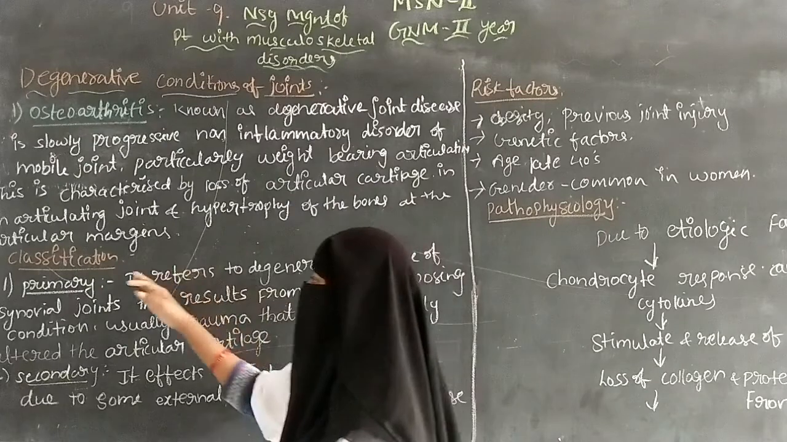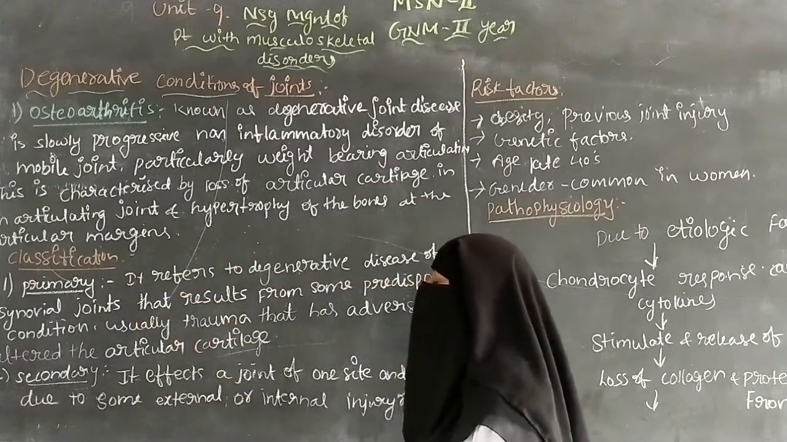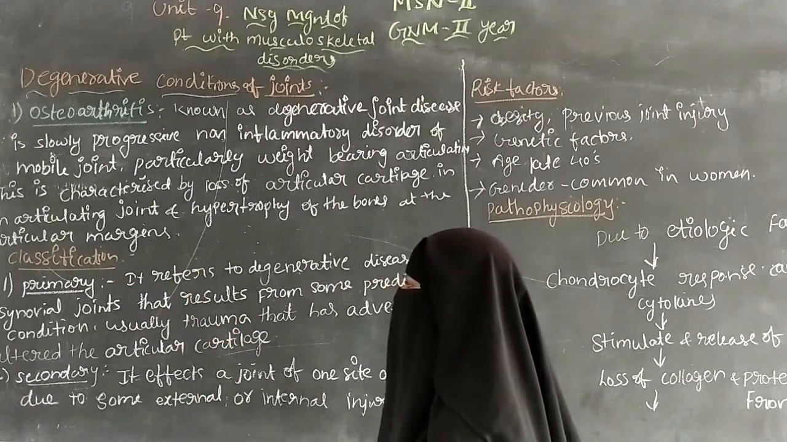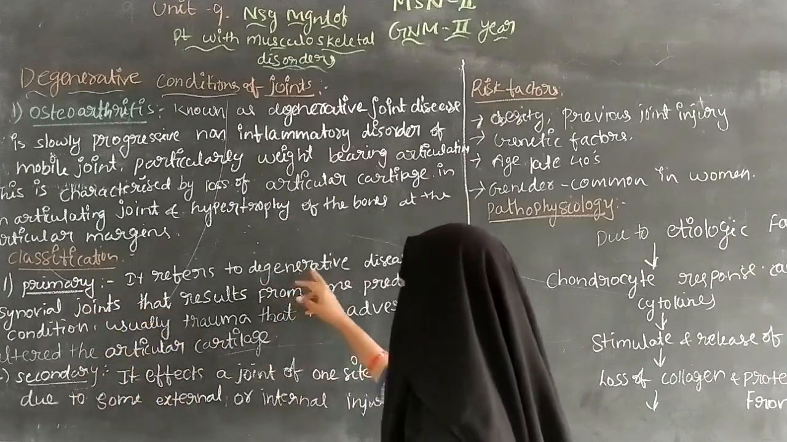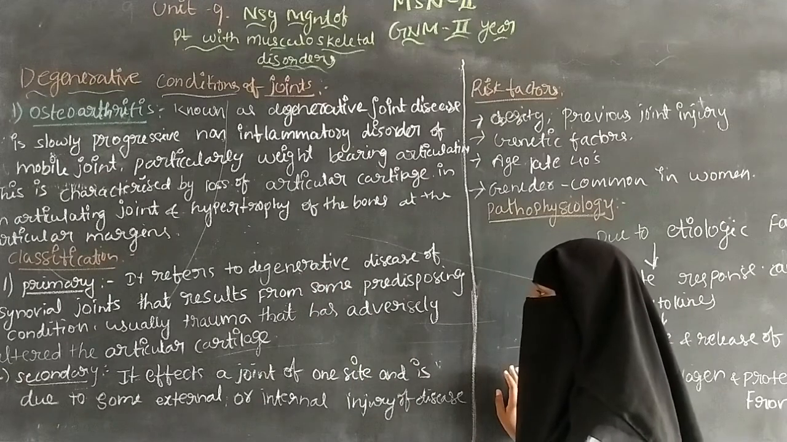osteoarthritis. So next is the classification. Classification includes two types: primary and secondary. The primary refers to degenerative disease of synovial joint.